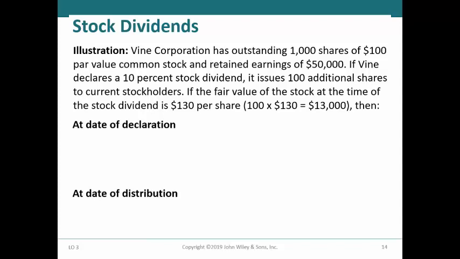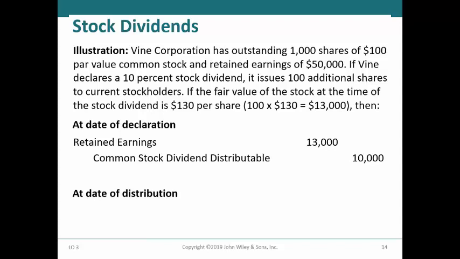If the fair value of the stock at the time of the dividend is $130 per share, then the dividend would be recorded by debiting retained earnings for the market value of the 100 shares, $13,000, crediting common stock dividend distributable for the par value, $10,000, and crediting paid-in capital in excess of par for the remaining $3,000.